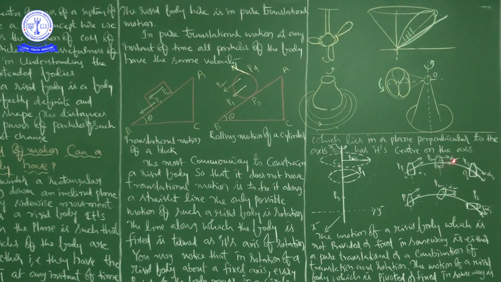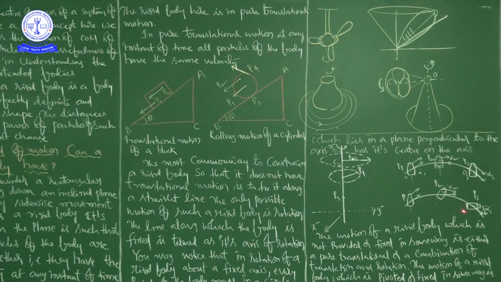Next, you can see another example, which shows the difference between pure translational motion and the combination of translational and rotational motion. See here the motion of a rigid body. Look at the position: there is no change in the position. This is the central axis of your body, and there is no change in the position of the central axis. So this body is an example of pure translational motion.